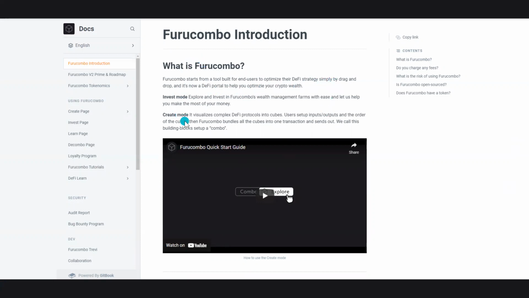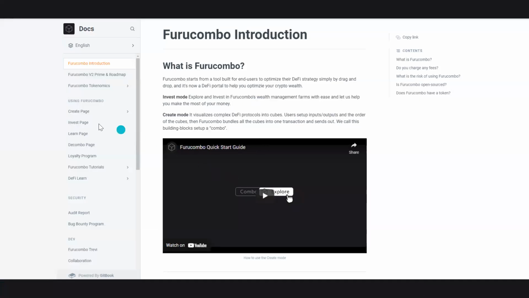There's an invest mode and a create mode. The invest mode allows you to explore and invest in Furucombo's wealth management farms with ease, and you can let them help you make the most out of your money. If you want to do this on your own and build your own crypto bot, flash loan arbitrage systems or yield farming systems, then you can use the create mode, where it visualizes complex DeFi protocols into cubes. The user sets up inputs and outputs and the order of the cubes. Then Furucombo bundles all of these cubes in one transaction and sends it out. This is called the building block setup, and the entire term for this is creating combos, right?